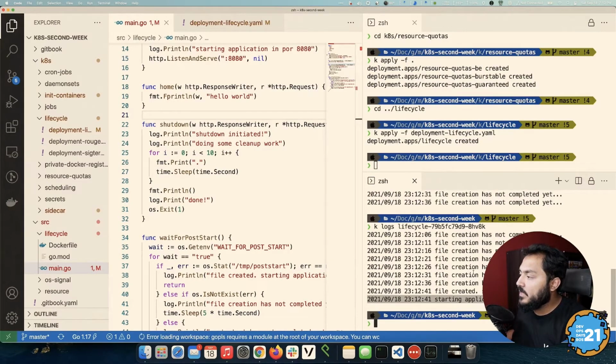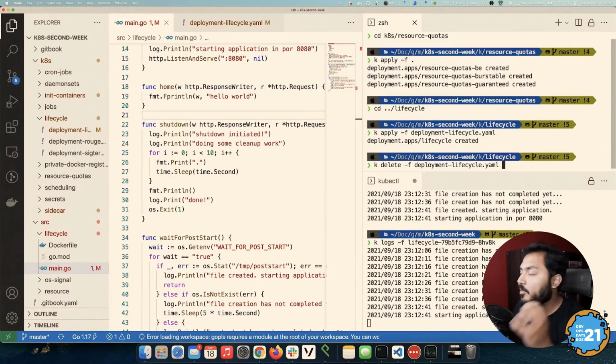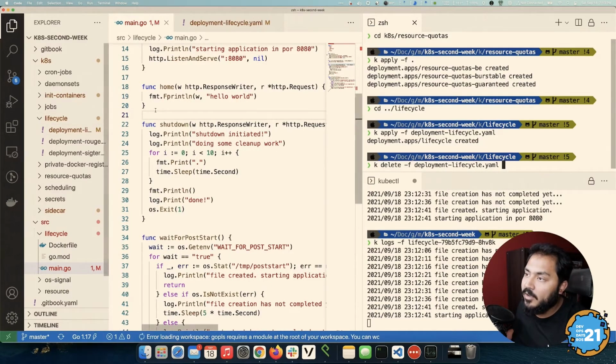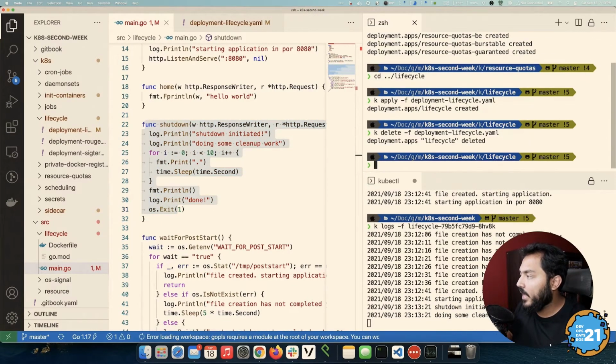So once the application is now running, let's do kubectl logs -f lifecycle. What we'll do is just follow the log here, and we will delete -f deployment lifecycle. So we'll start sending the kill command, the SIGTERM command, to our pod, and that will initiate the pre-stop command, which we'll call the shutdown method. So you'll get to see the shutdown is initiated.